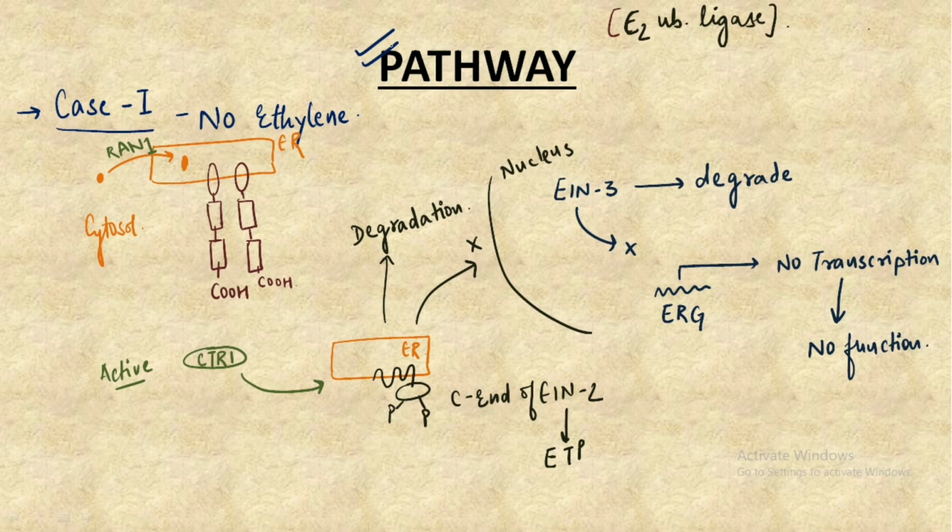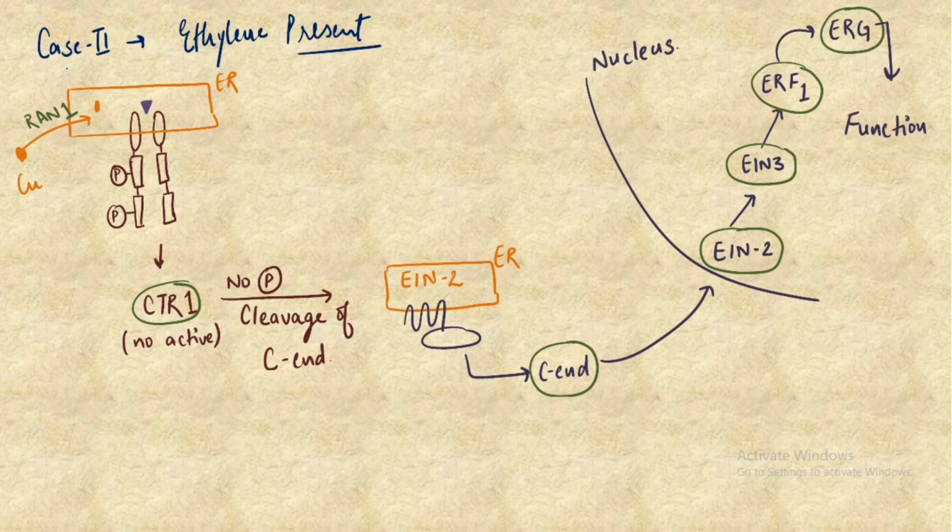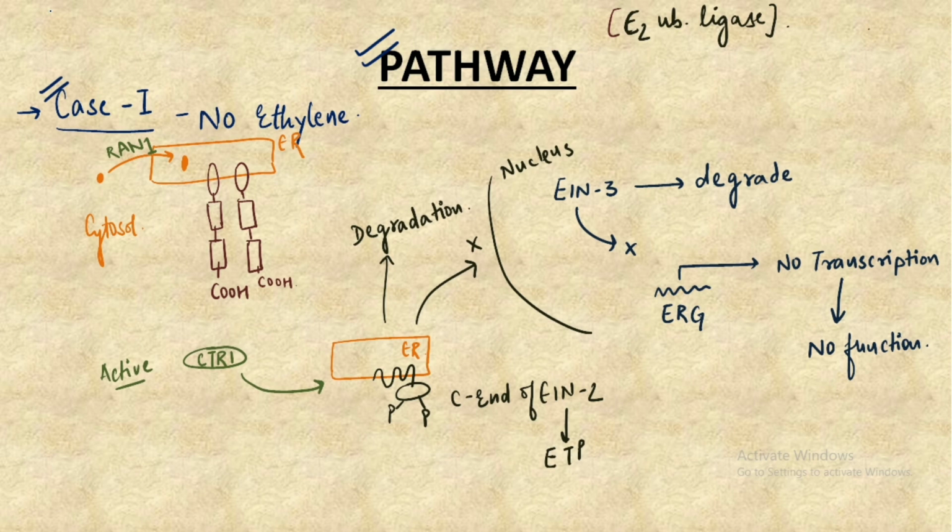So let's discuss the signaling pathway of ethylene in complete detail. We have two cases of the signaling. In the first case we have no ethylene present, and in the second case we would discuss what the scenario would be when the ethylene is present. So in the first case we have no ethylene present.